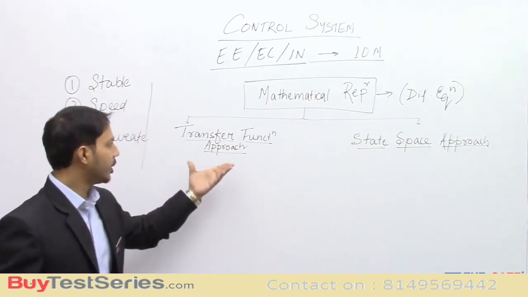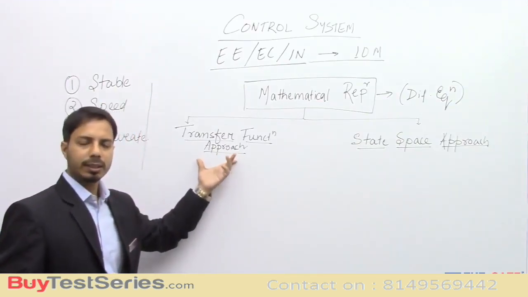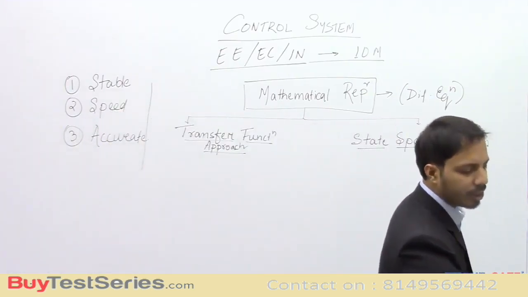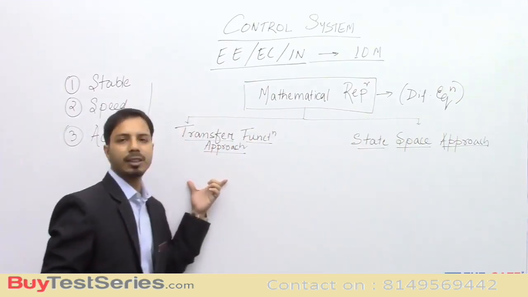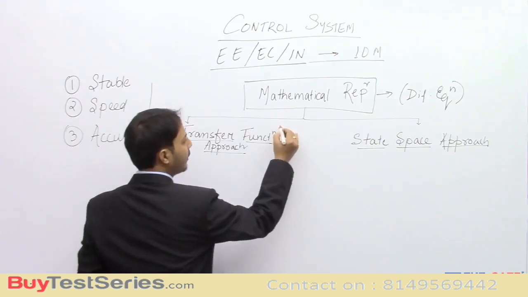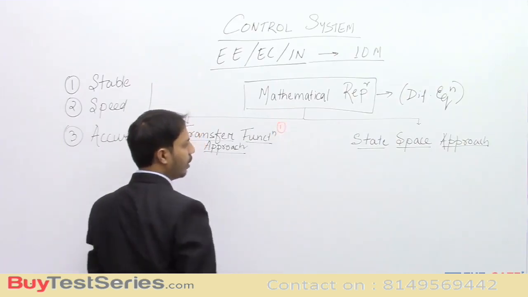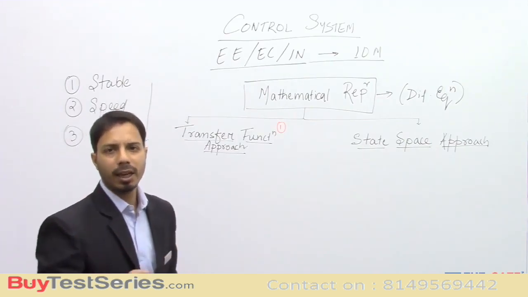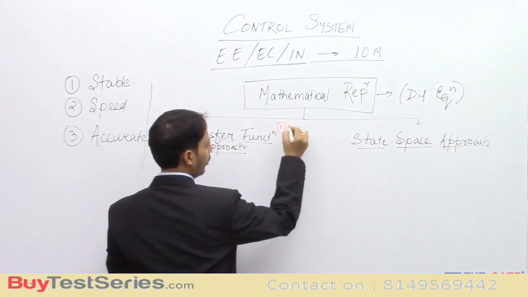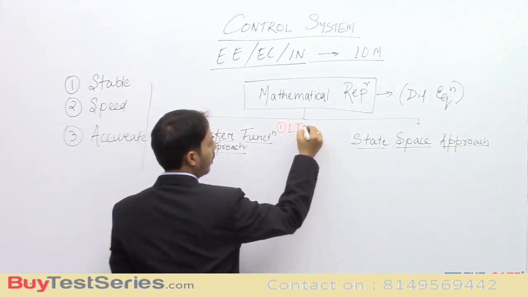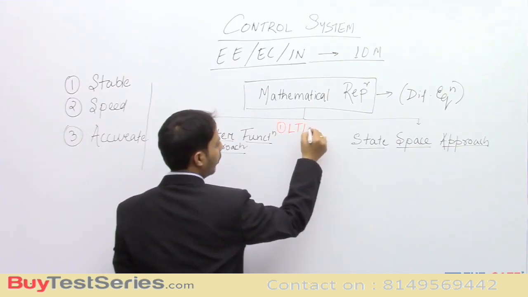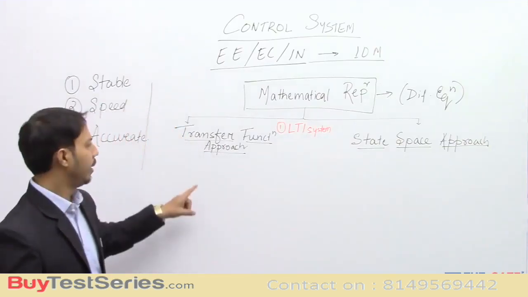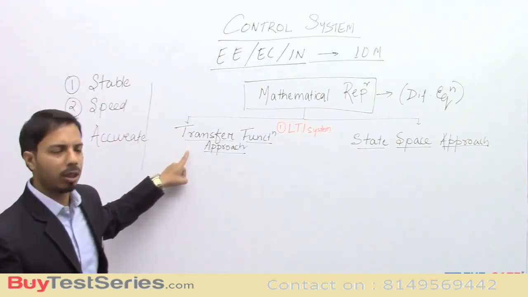Basically, the transfer function approach is an approximate approach. Approximate means we take some approximations while doing this analysis. The first approximation that we take is that only linear systems can be analyzed with this particular approach. So only linear time invariant, LTI, systems are handled in this approach.